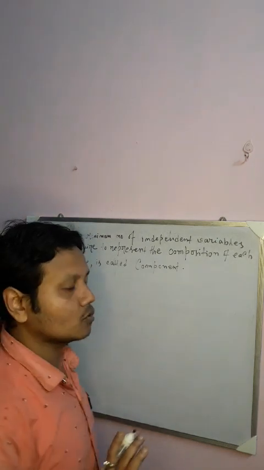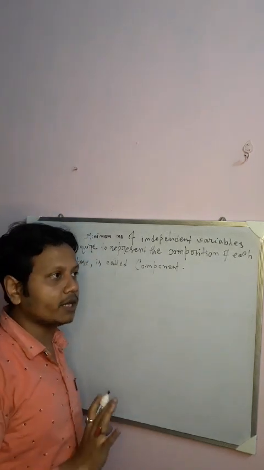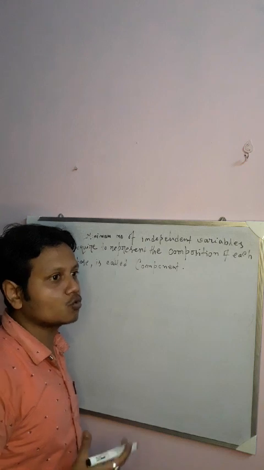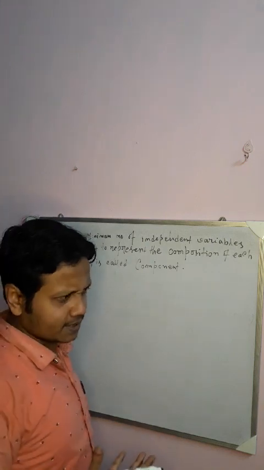So component is nothing but the minimum number of independent variables or coordinates required to represent the composition of each phase.